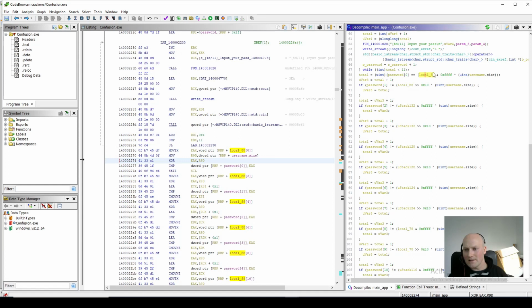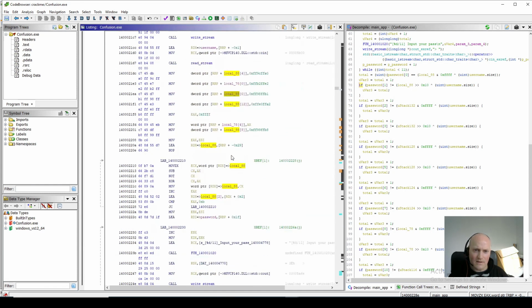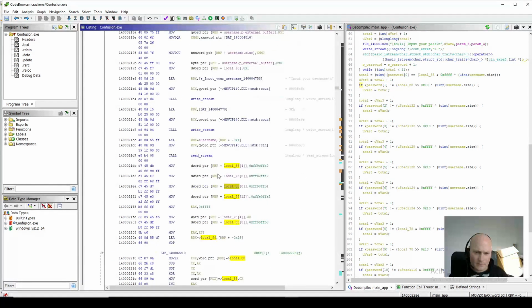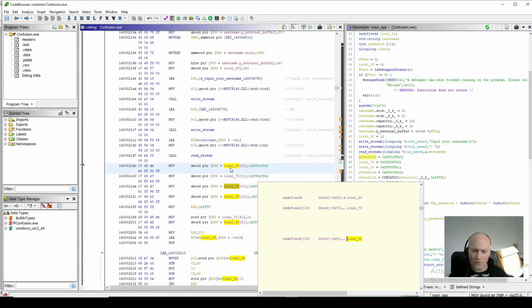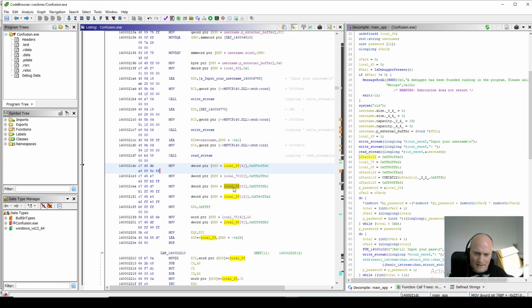So Ghidra has expressed these as shifts and masking down here, but we actually don't see this in the assembly. The assembly is just dealing with these as word values, reading a word from each of these. In this case, the Ghidra output, to me anyway, looks a bit more confusing than the assembly does. But what it means is that these values we're setting up here look like an array of words. And if you look at how many there are, it looks like there's 11 of them.